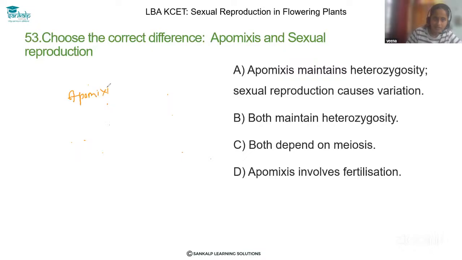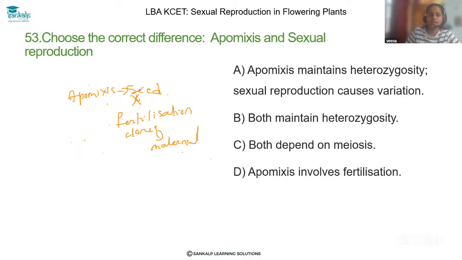Apomixis is a process that forms the seed without fertilization, without the fusion of male and female gamete, and the clones resemble their maternal parent. So that is the process of apomixis.